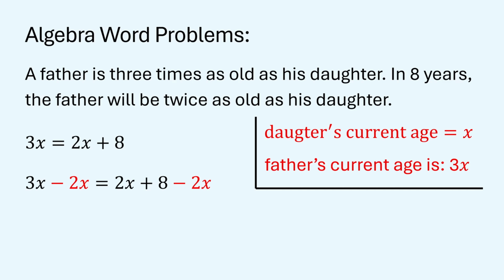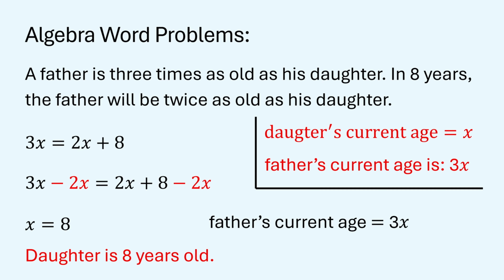So we subtract 2x on both sides. The equation becomes 3x minus 2x is equal to 2x plus 8 minus 2x. When we simplify this equation, we get x is equal to 8. So the daughter's current age is 8 years old. And as we know, the father's current age is 3x. So 3 times 8 is equal to 24. So the father's current age is 24 years old.